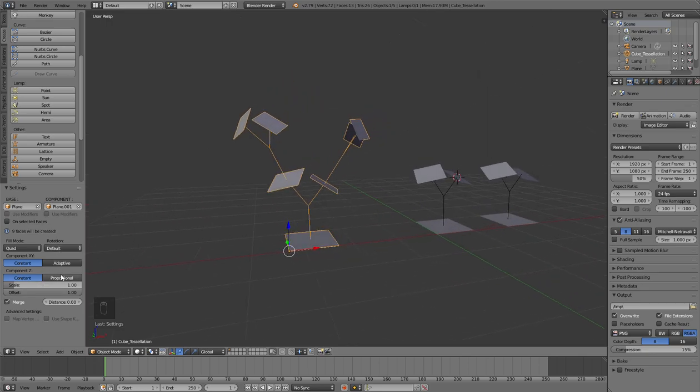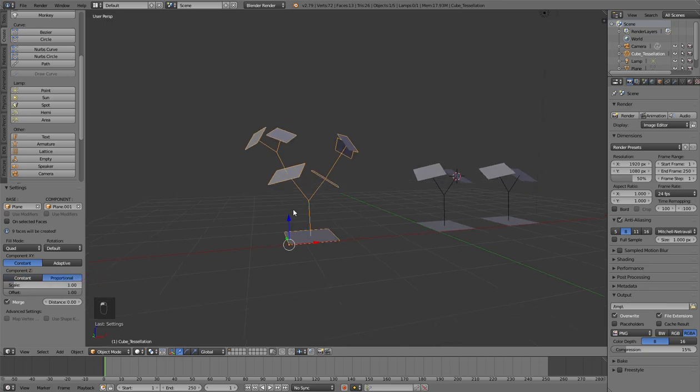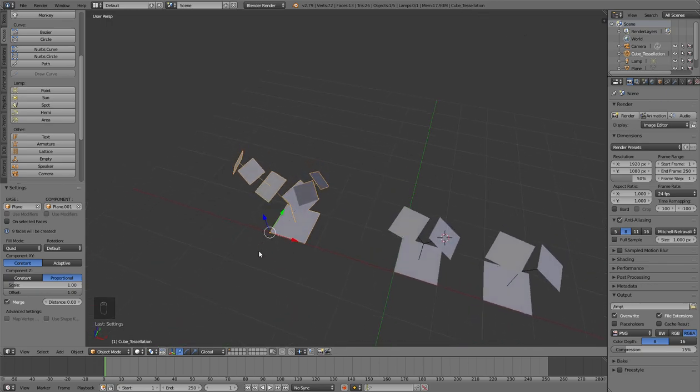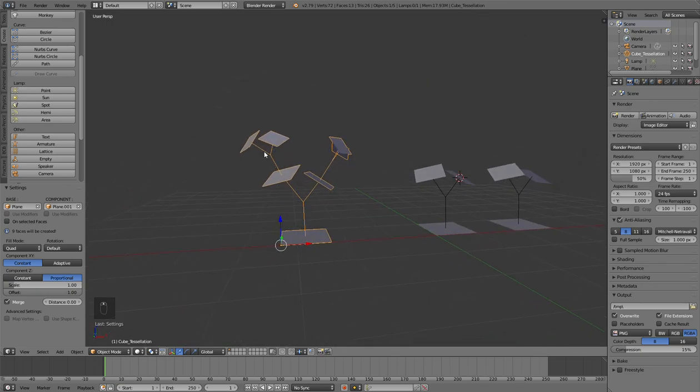You can also use a proportional scale according to the sides of those faces. And as you can see, according to how big those faces are, the branches will be smaller or bigger. Or in this case we will lose the alignment. Or you can just use a constant scale, but also in that case it doesn't work. Okay, no, so it's better to keep it 1. So you can choose if you want constant or proportional.